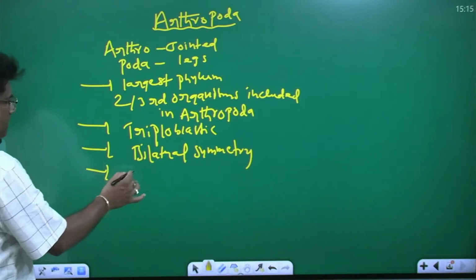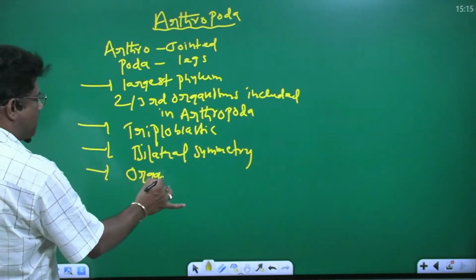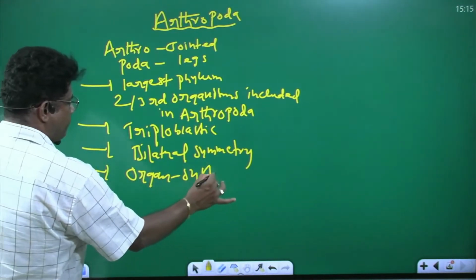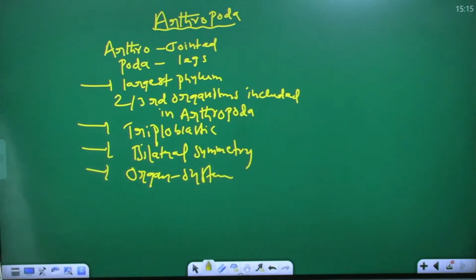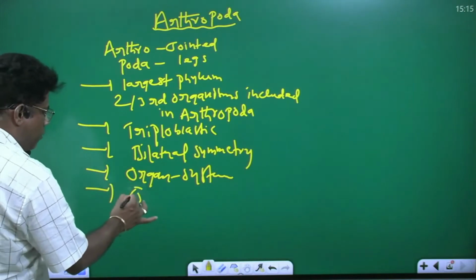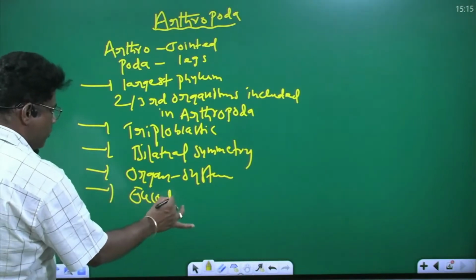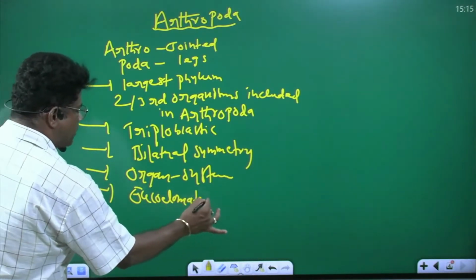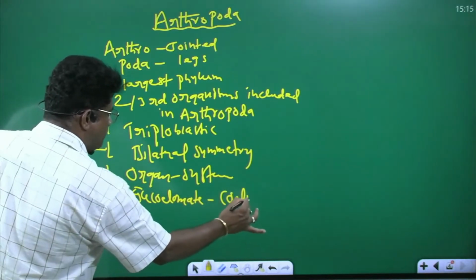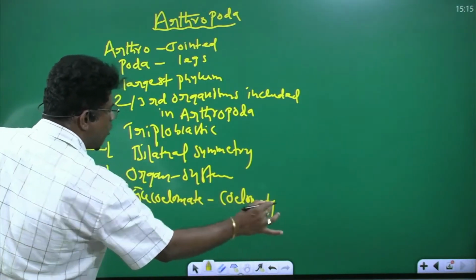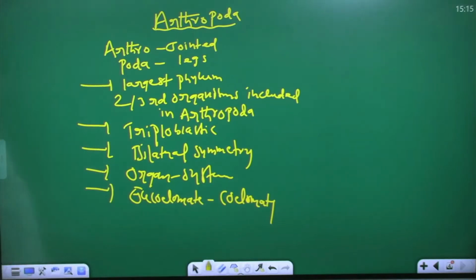They also exhibit organ and organ system level of organization. They are eucoelomates, true coelomates. They have the coelom, body cavity, empty space is present. True coelom is present.